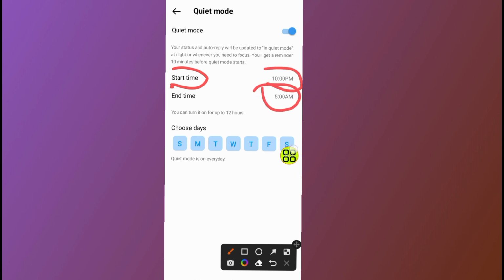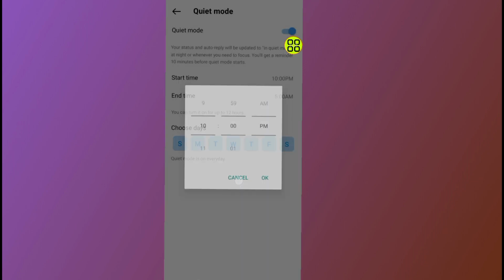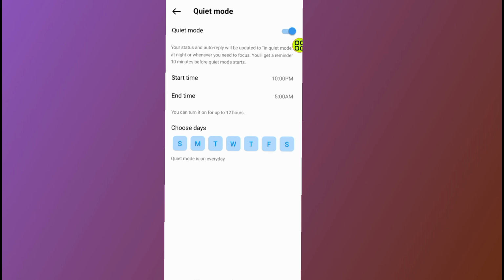It means that if I set this quiet mode from 10 p.m. to 5 a.m., whoever messages me in this period that I set my quiet mode, I can't receive the message on my phone. It means that I will get some focus on my daily activities without getting distracted by messages on Instagram if I set the time. So you can go ahead and choose your desired time that you want to focus on your daily activities without getting any notification from Instagram.